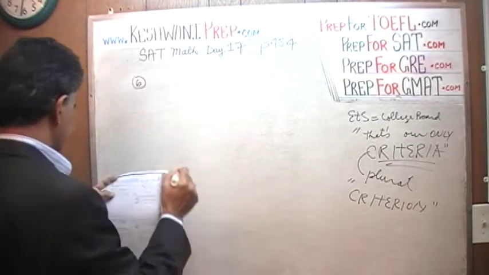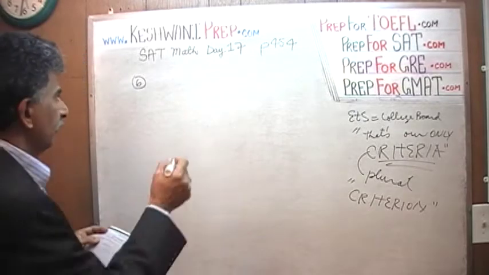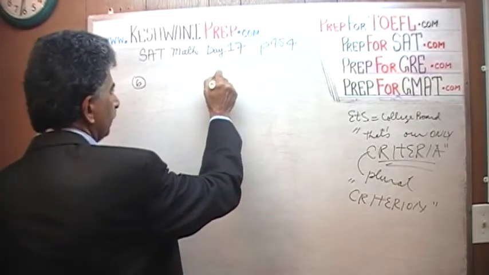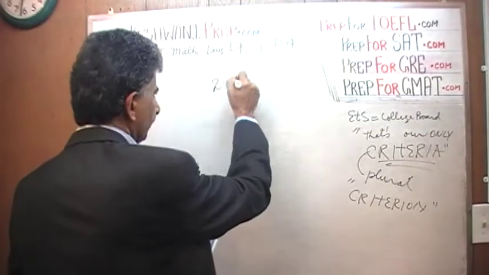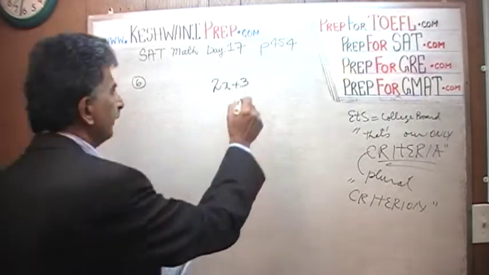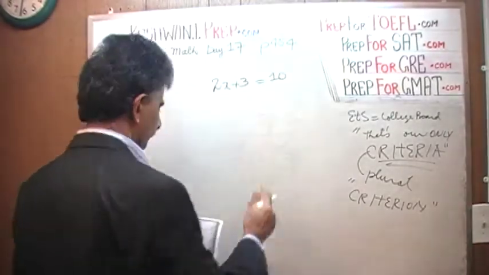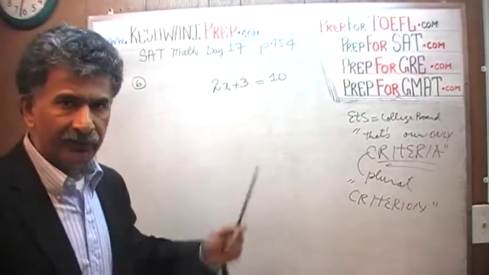Problem number 6. It says if 3 more than twice the number, alright, so we have some number x, we take 2 times of it, twice the number, and 3 more than that. 3 more than twice the number equals 10. One more time, let's see how we come up with this equation here. This is an equation. What's an equation?